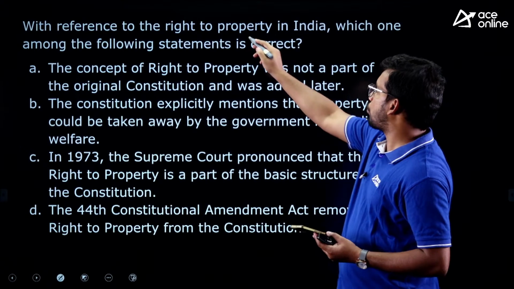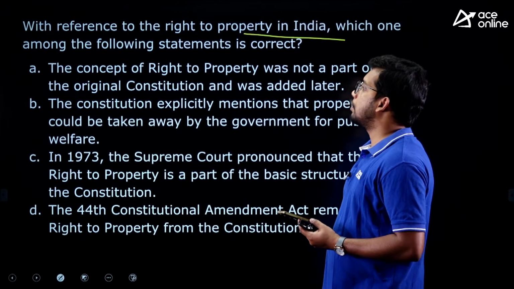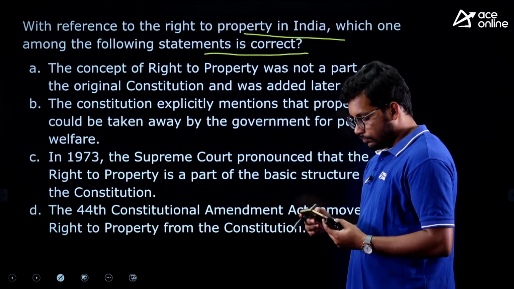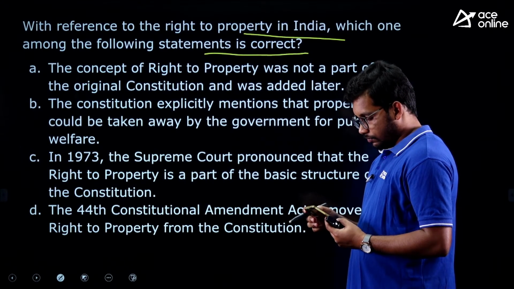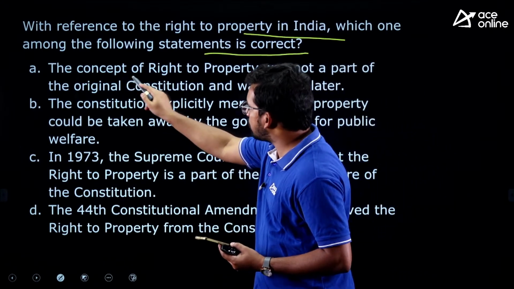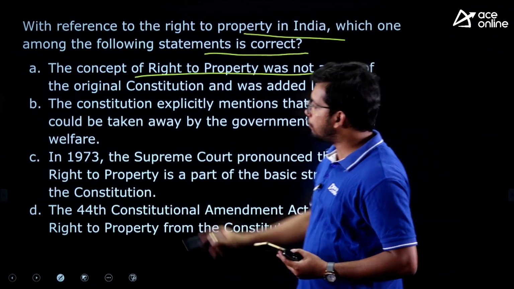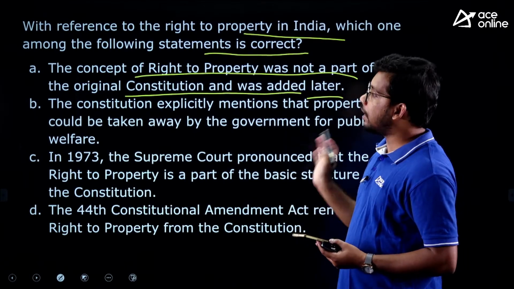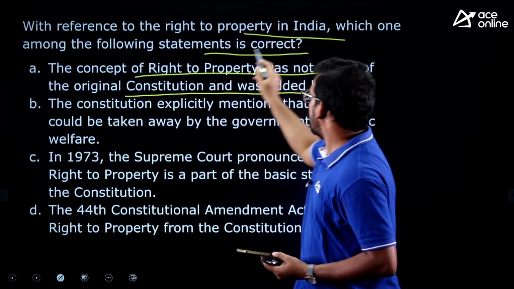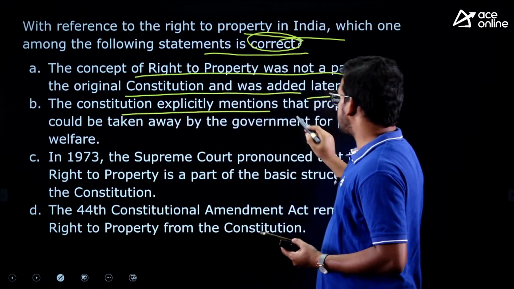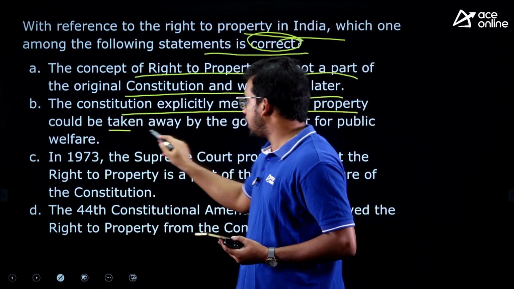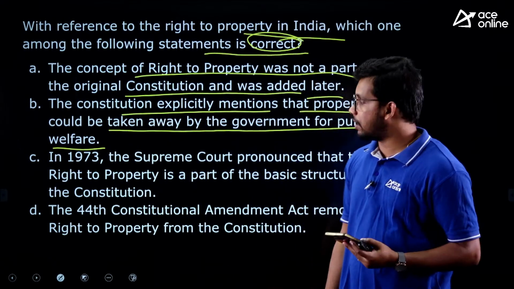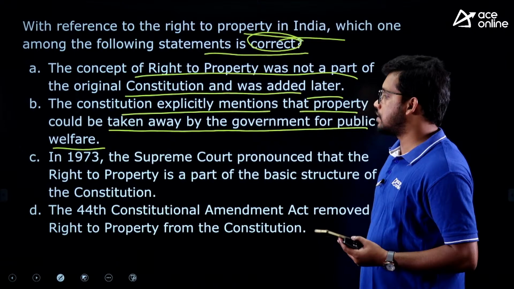With reference to right to property in India, which one of the following statements is correct? First statement, the concept of right to property was not part of the original constitution and was added later. They are asking for the correct statement. Second, the constitution explicitly mentions that property could be taken away by the government for public welfare. So the constitution said that property can be taken away for public welfare.